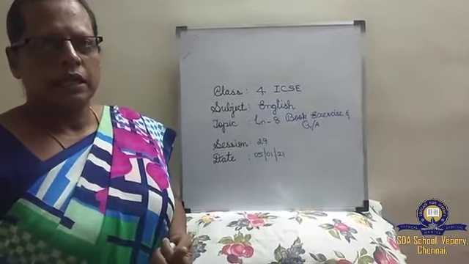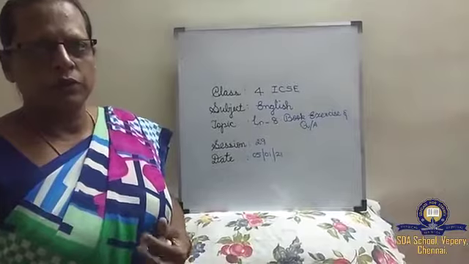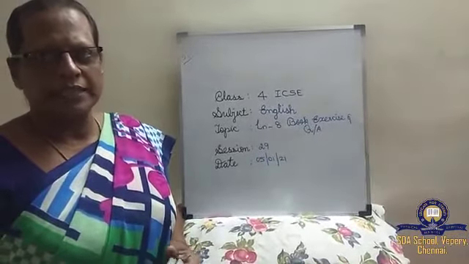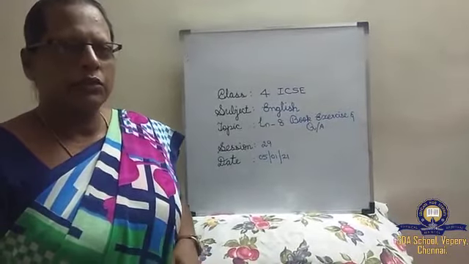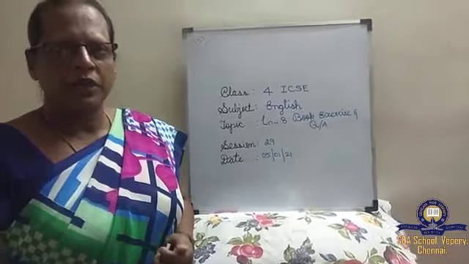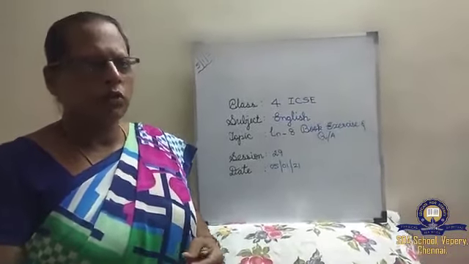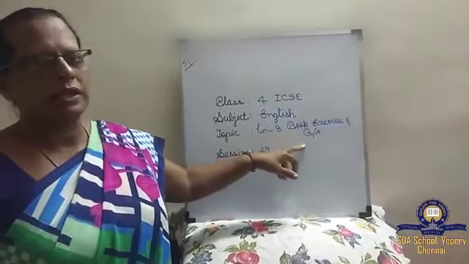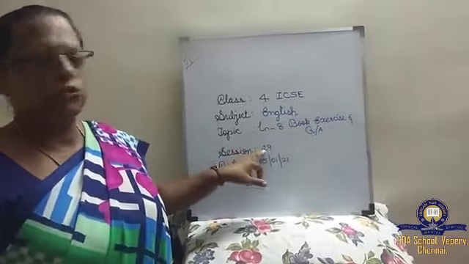Children, in the last class, in the Zoom class, you would have heard the story of Mr. Rottenmeier Has a Hard Day, lesson 8. Isn't it, children? I think you have read the lesson. Children, you read the lesson so that it will be very useful for you. And today we are going to see subject English, lesson 8, book exercise and question answers, and it's session 29.